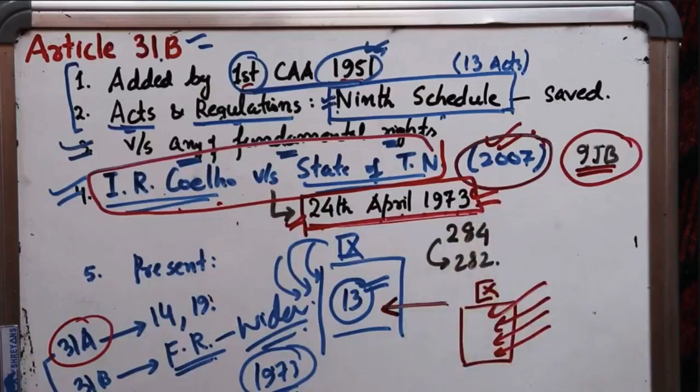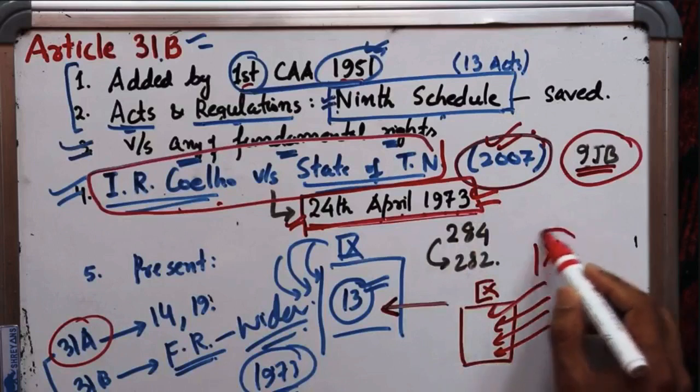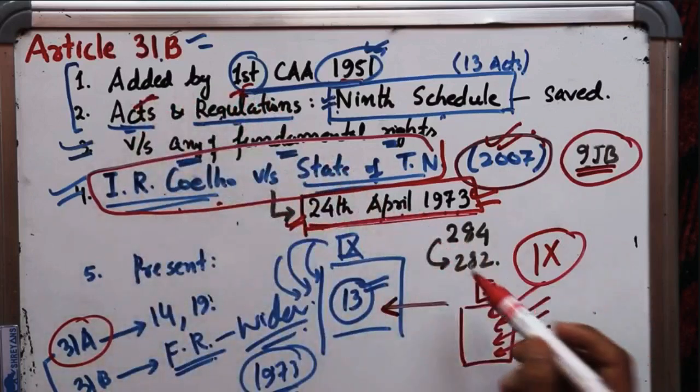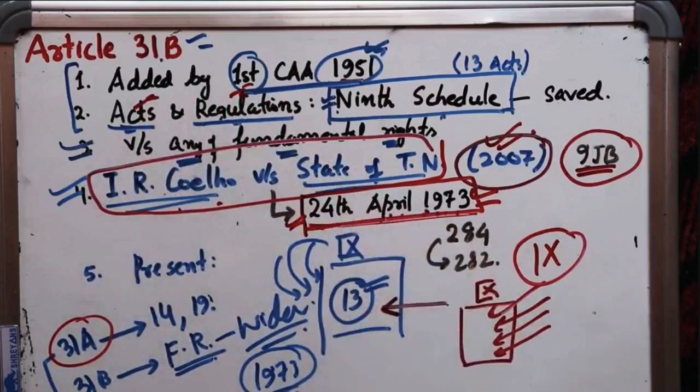So what is the current status? Current status is that the ninth schedule of the Constitution of India, it is open to judicial review, but only those acts and only those regulations that were put in the ninth schedule after 24th April 1973.